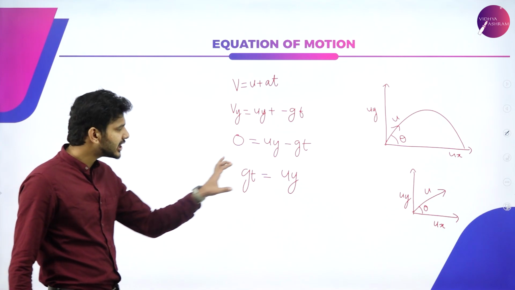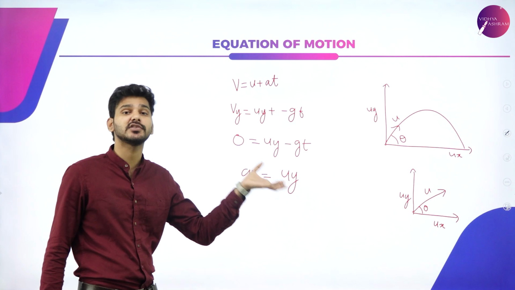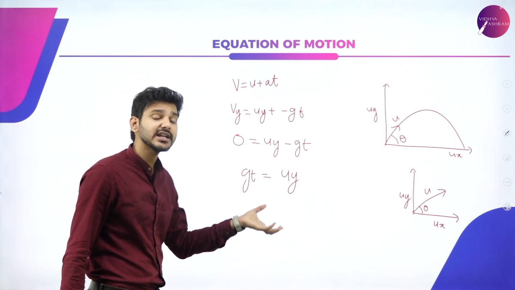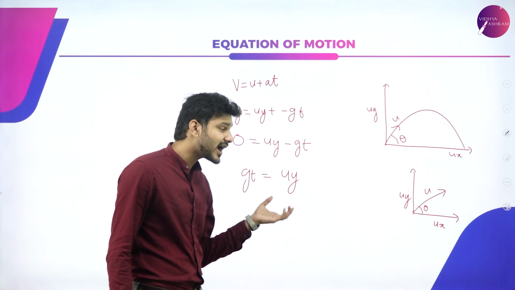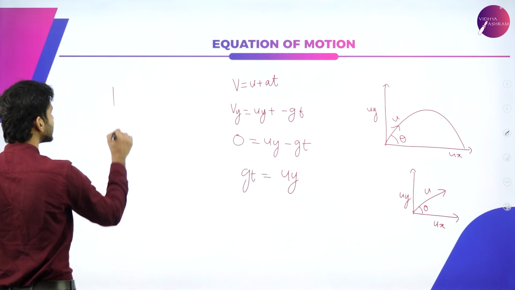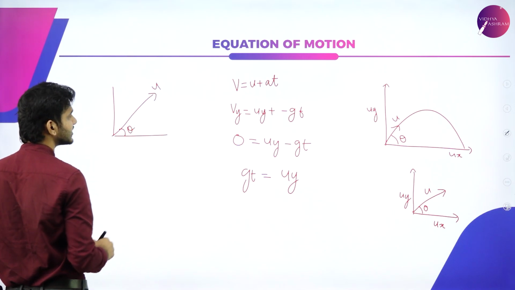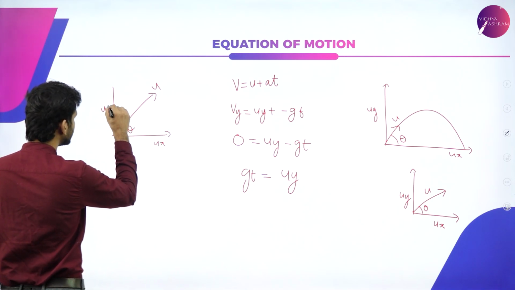This particular uy is not looking really nice, so I'm going to write it in terms of trigonometric values. There is an angle theta, this is the initial velocity vector u, this is ux, and this is uy.